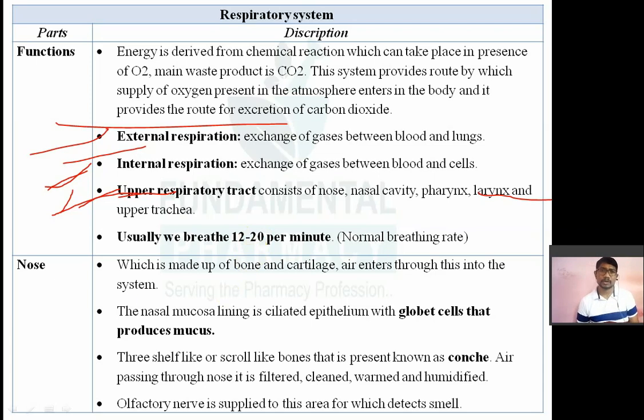Now what is the normal breathing rate? How much do you breathe normally? We breathe 12 to 20 breaths per minute. That is known as the normal breathing rate. Remember this: 12 to 20 breaths per minute. If it is less than this normal value, it is known as hypopnea, or dyspnea, and absence of breathing for a short term is known as apnea.